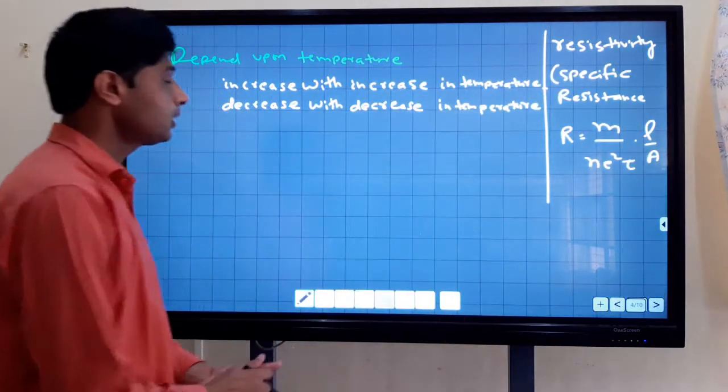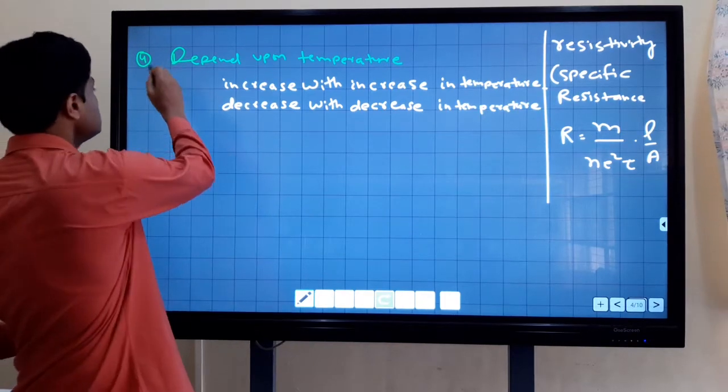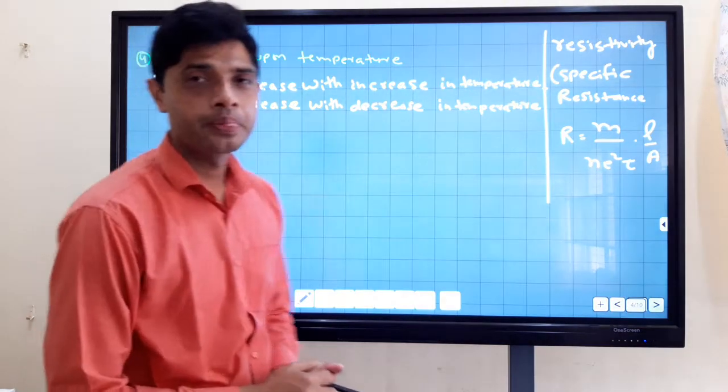Then another factor on which the resistance of a wire depends is temperature.